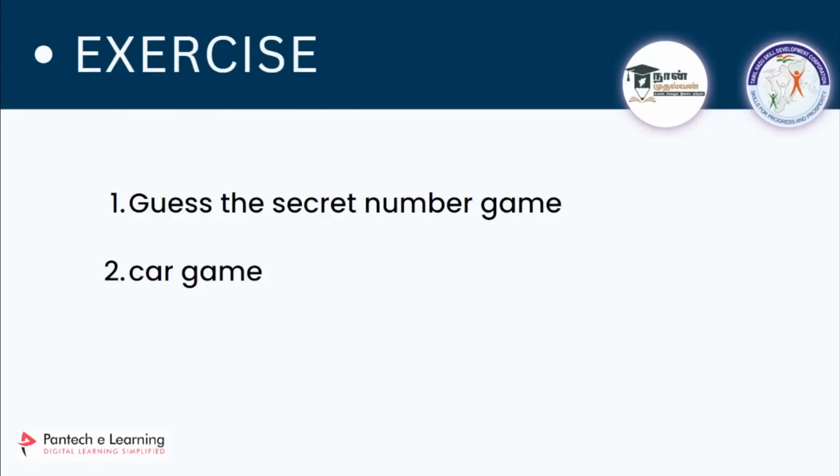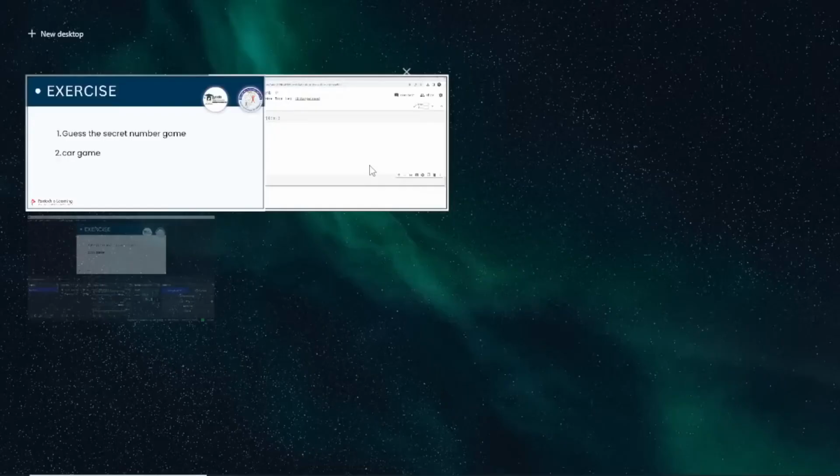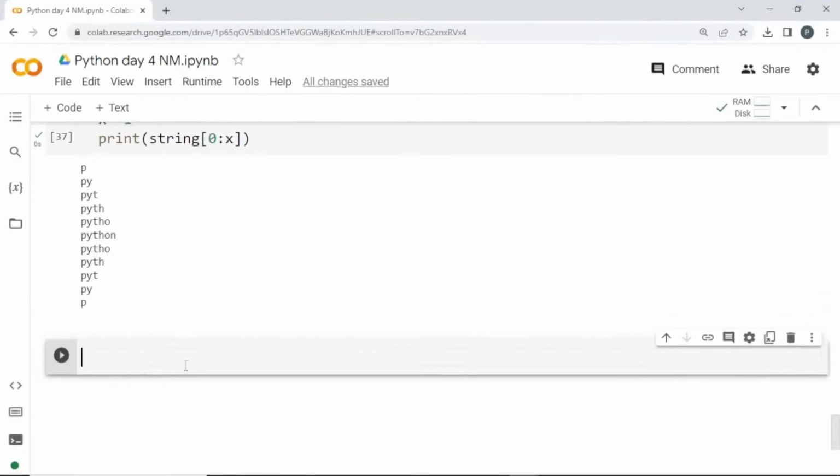So here I'm going to store a secret number and I'm going to ask the user to enter that number. In the meantime, I'll be giving only a few chances, for example, 3 chances. He has to find it in those 3 chances. Otherwise, I'll be terminating, making him quit the game.